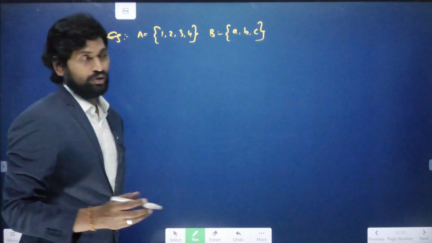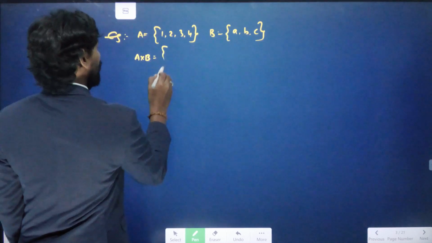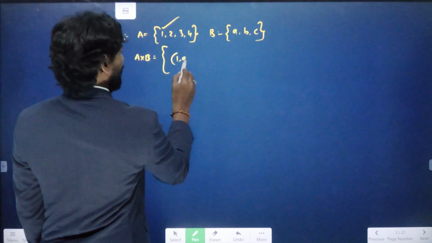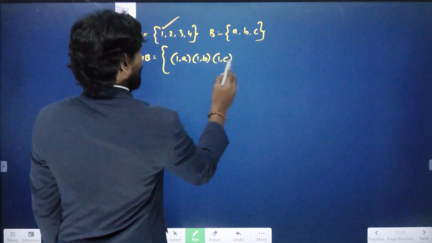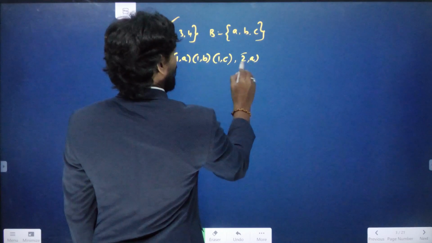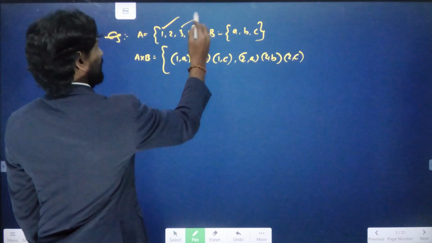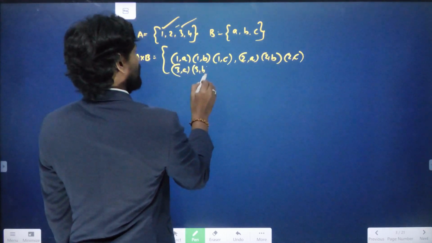Then while writing A cross B, we write all the ordered pairs. With 1, I write 1 comma a, 1 comma b, 1 comma c. Next, with the second element 2: 2 comma a, 2 comma b, 2 comma c. With the third element 3: 3 comma a, 3 comma b, 3 comma c.